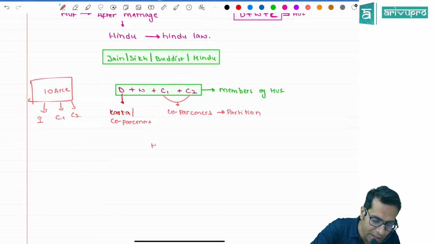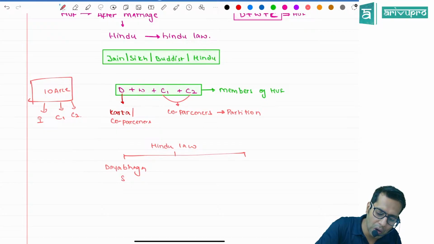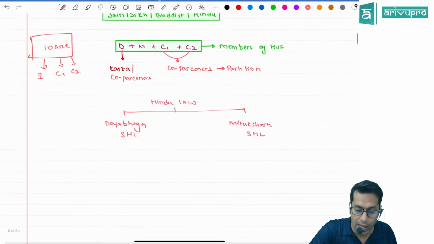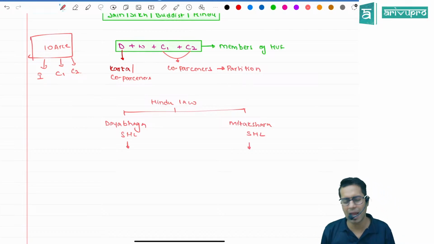There are 2 Hindu laws in India. In India, how many Hindu laws are there? 2 Hindu laws, that is Dayabhaga school of Hindu law and Mitakshara school of Hindu law. Sir, why are we studying this Dayabhaga school of Hindu law and Mitakshara school of Hindu law?